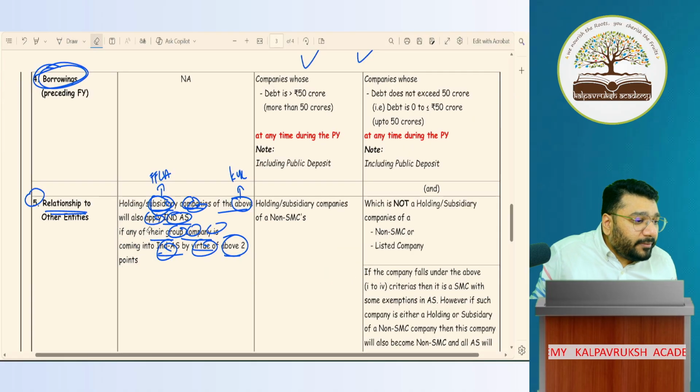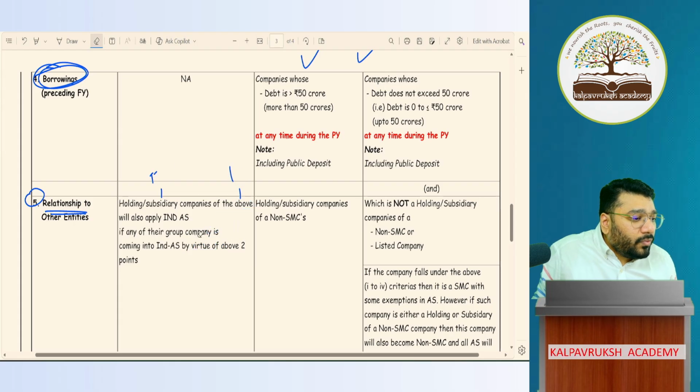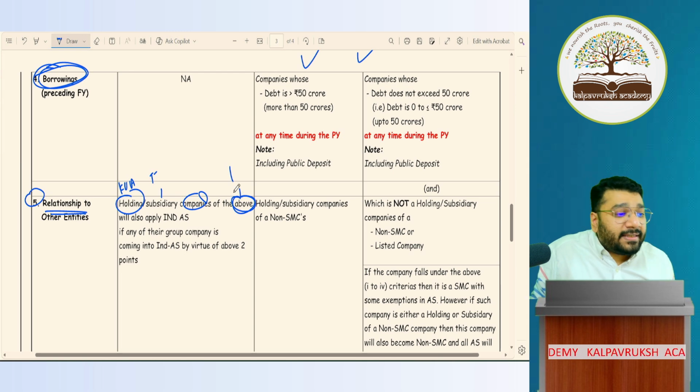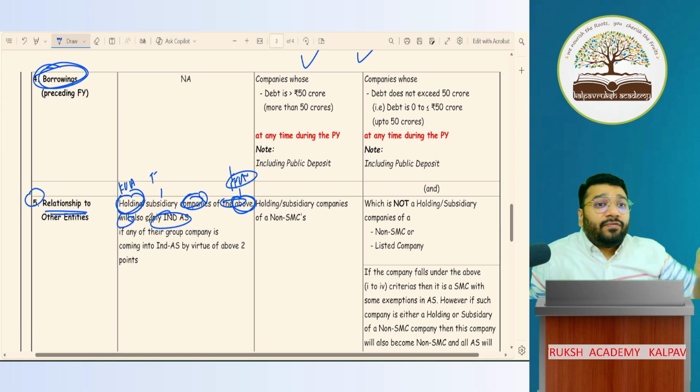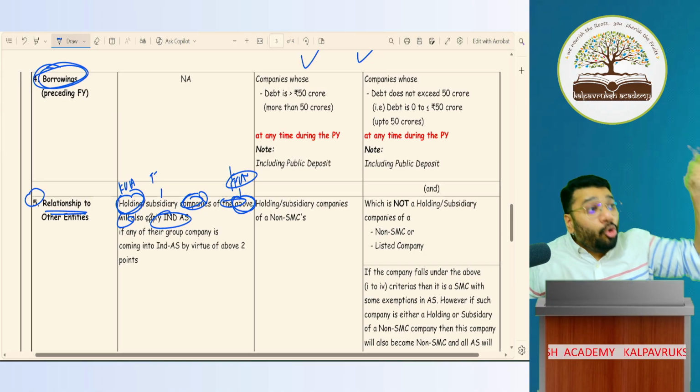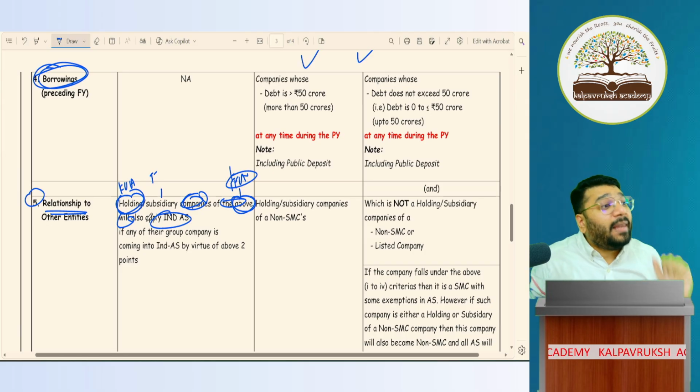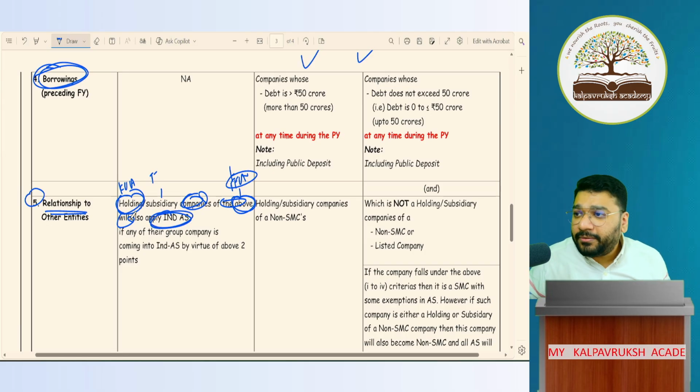Come back and read this point. Holding company of the above. Who's the holding company here? KVA is the holding company. Which company above is following Ind AS? FFLA is following Ind AS. So the holding company of the above will also apply Ind AS. If your subsidiary is applying Ind AS, the holding company of such subsidiary should also apply Ind AS. Got it? Not got it?